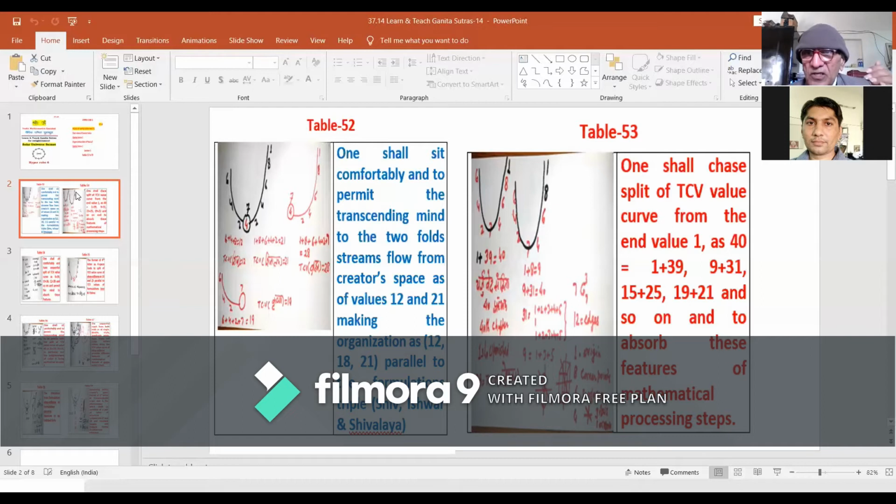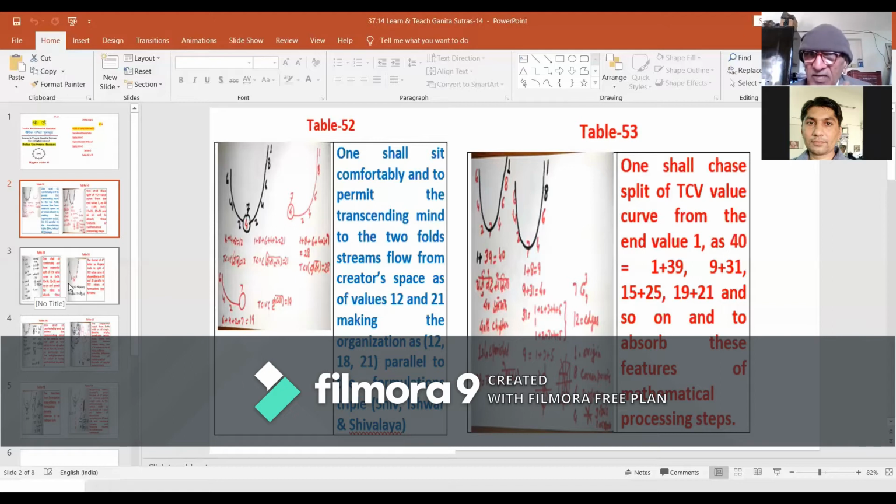Therefore, this stage as such is bringing us face to face with the mathematical domain, which is taking us within the transcendental domain, which itself is within the creator's space. Like this, we have to sequentially proceed further.